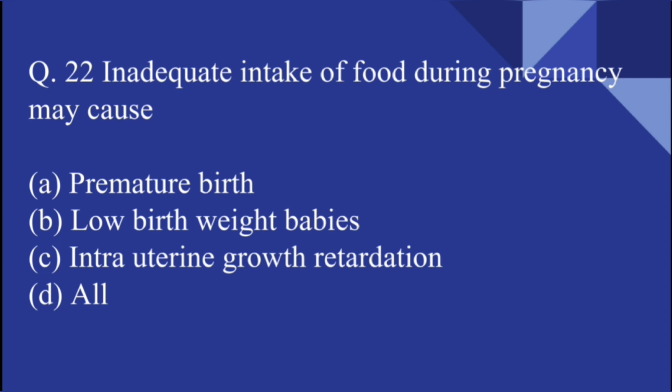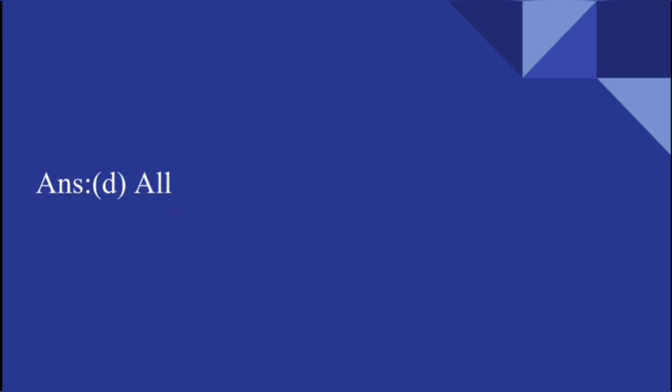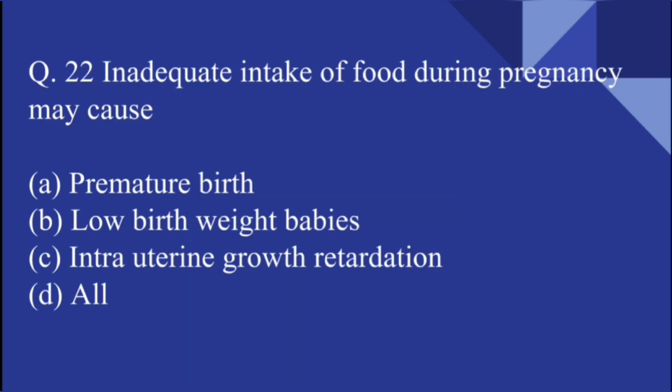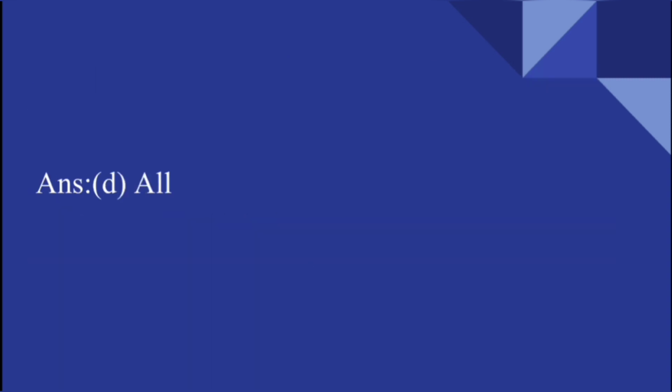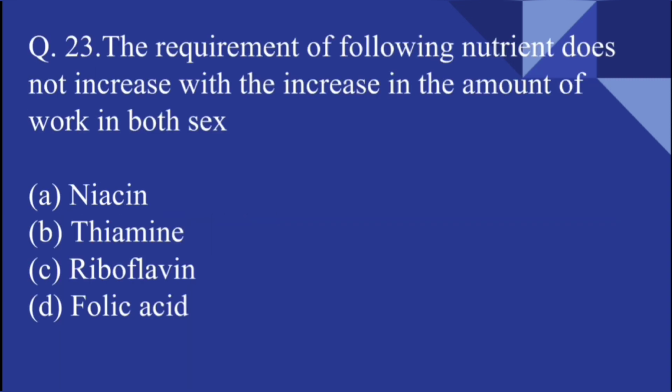Inadequate intake of food during pregnancy may cause premature birth, low birth weight babies, intrauterine growth retardation, or all of the above. Inadequate food intake in pregnancy may cause all of the above, so the answer is all of the above.